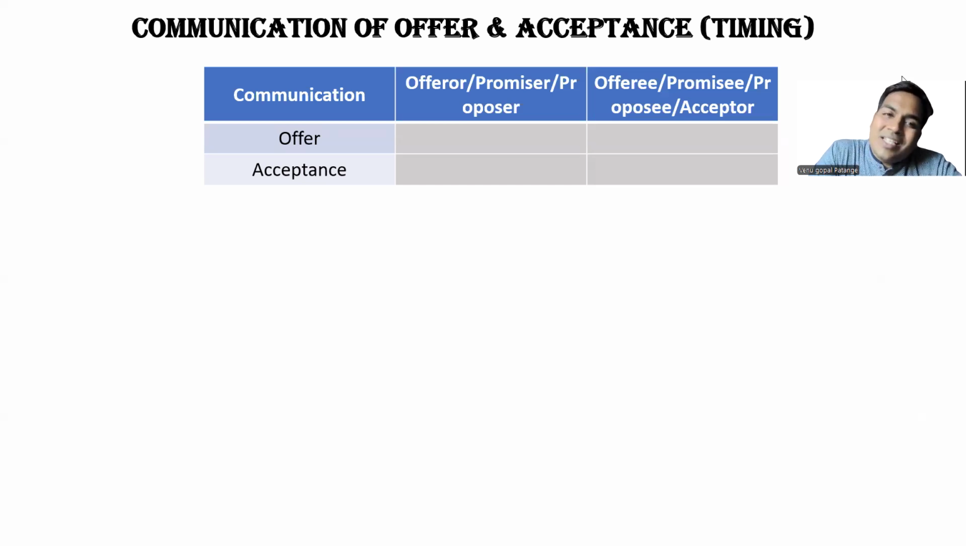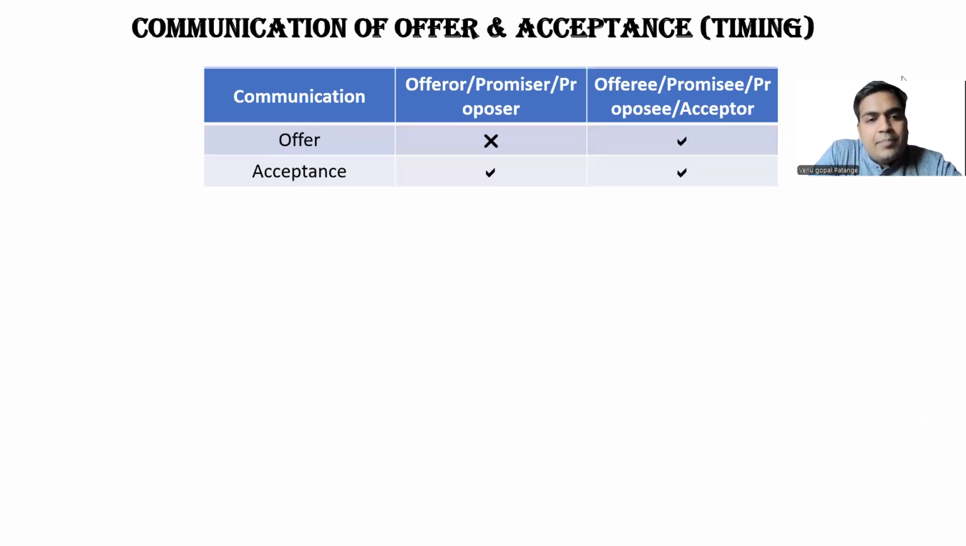Thereafter, we have communication of acceptance from both points of view: from the point of view of the offerer, and from the point of view of the offeree or acceptor. So this depicts that the origin of communication of offer starts from the offerer. So there is nothing called completion in case of the offerer. There is a possibility of completion of offer in case of the offeree. There is a possibility of completion of acceptance from the point of view of the offerer and from the point of view of the offeree. With an example, we'll understand it in more detail.